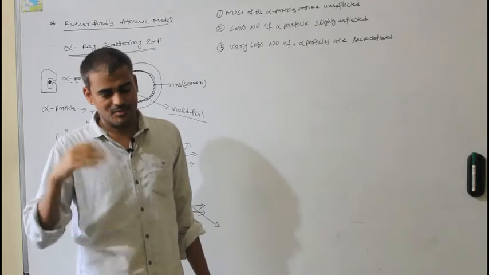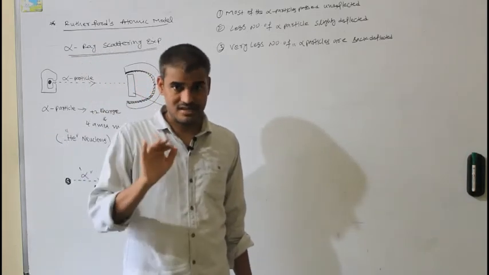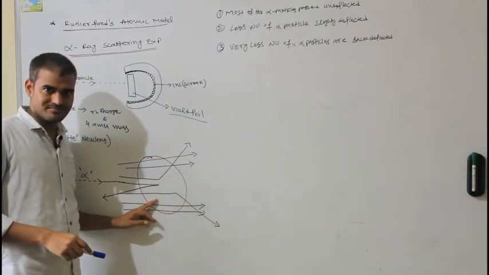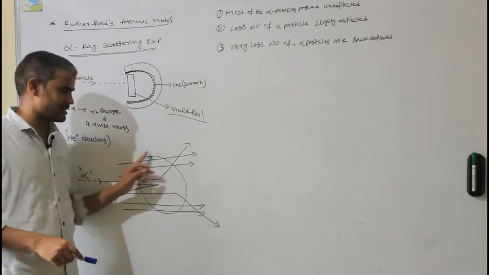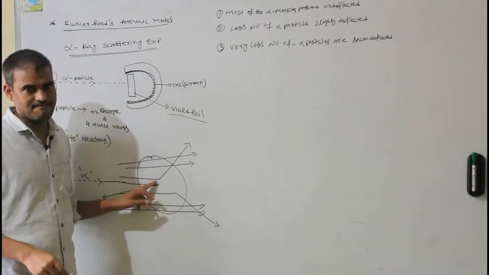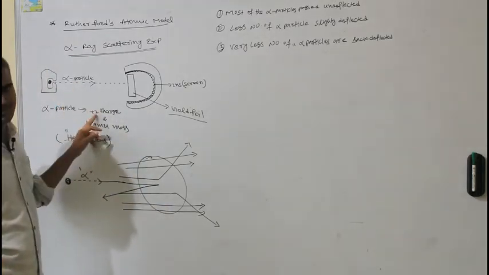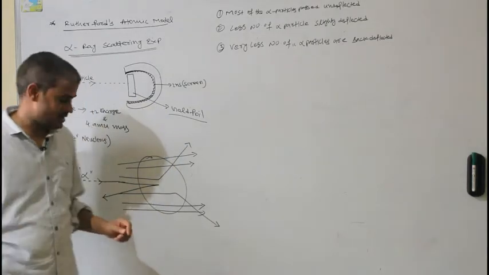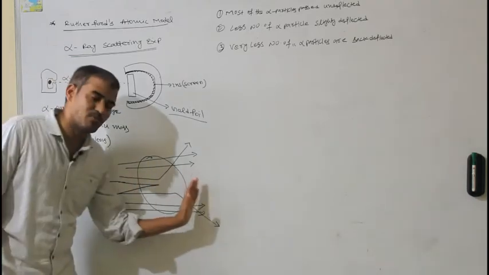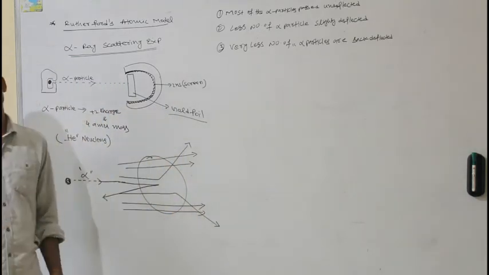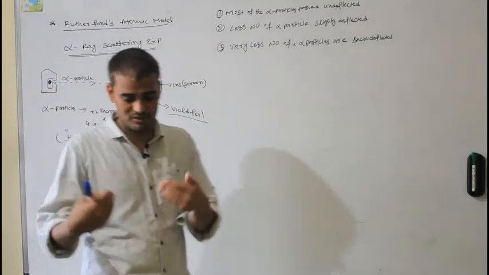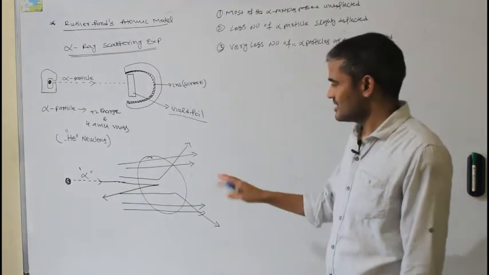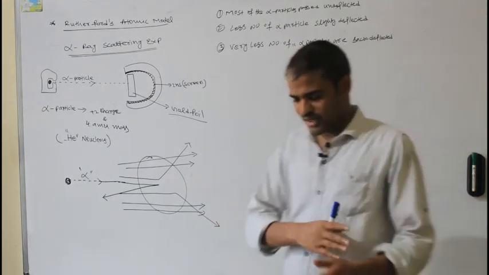If that is the right thing, the gold foil is also made of atoms with positive protons everywhere, and we are passing alpha particles, which are positive. Positive should repel positive, so when alpha particles go through any portion of the atom, they must be reflected back due to repulsion between proton and alpha. So they repel each other and should come back.